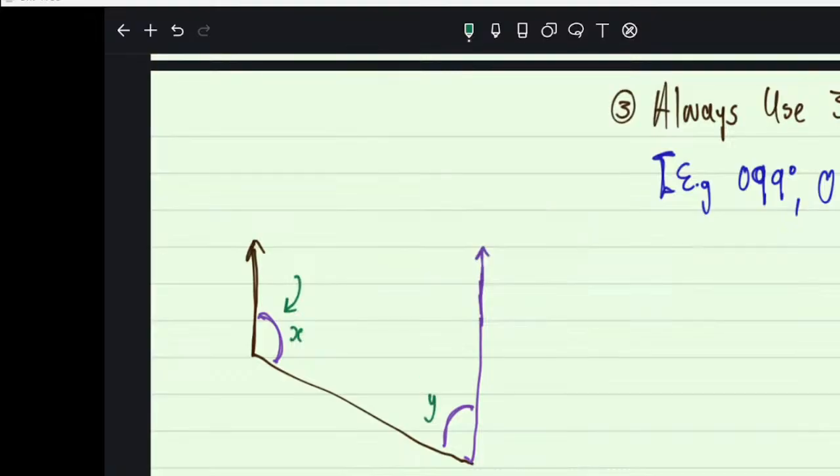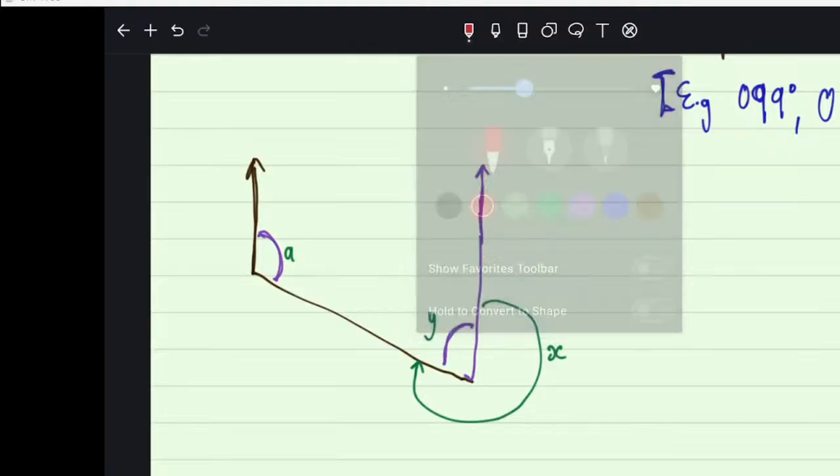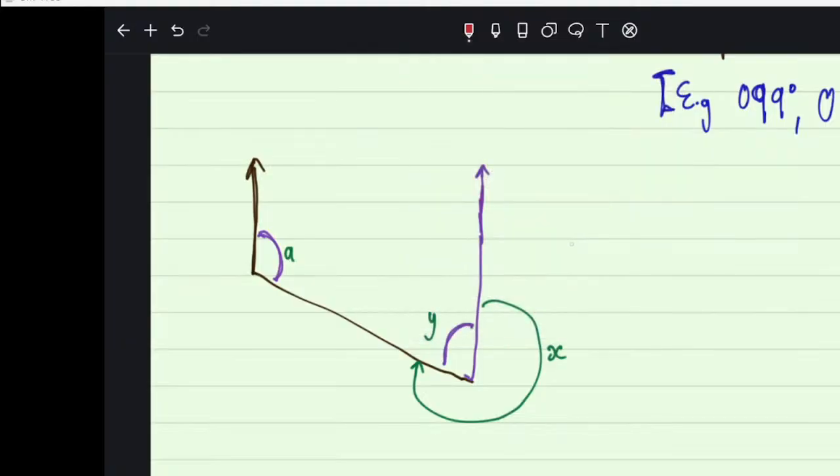So if I can find this bearing, I will now need this one. But it's not the answer also. Let's say the bearing you really wanted is this one. So I'll call this A, then this I'll call X. Let's say the bearing which you really wanted is the outside one. Now what you're going to do, you are going to say, first of all, measure this one.